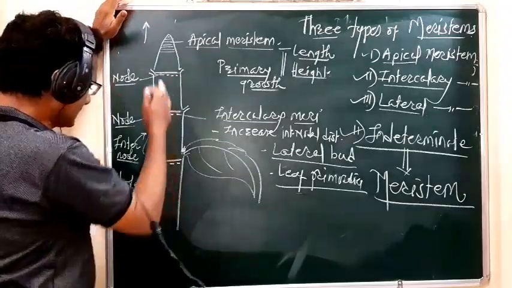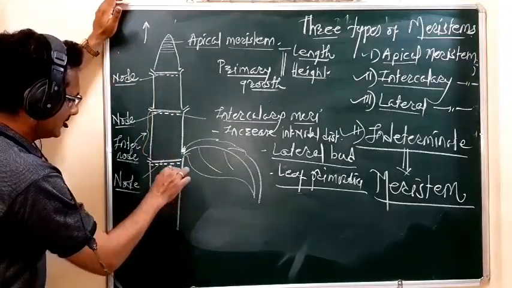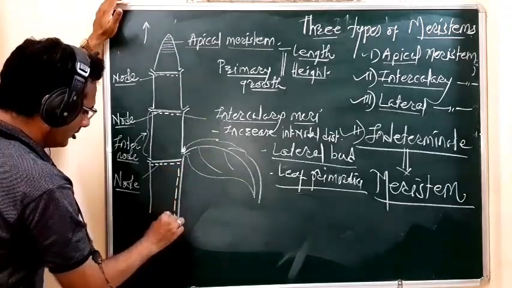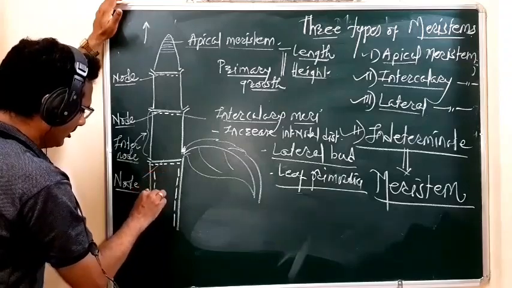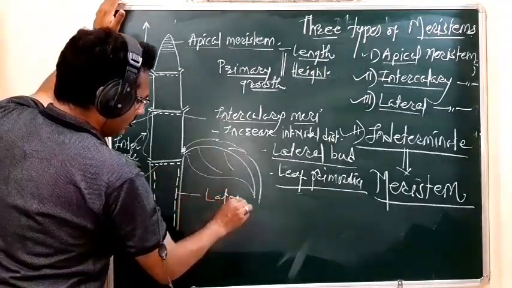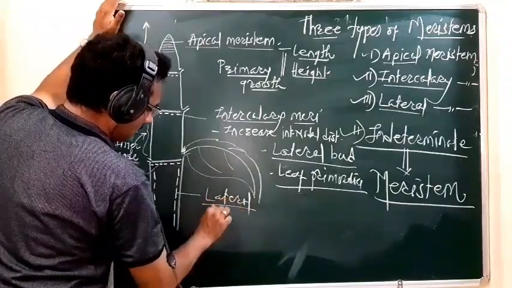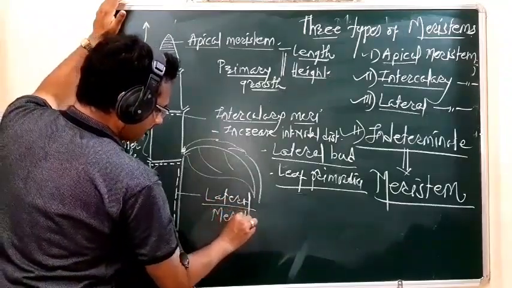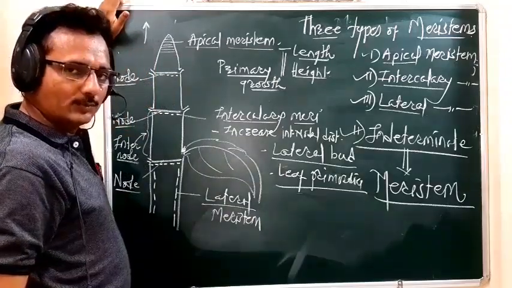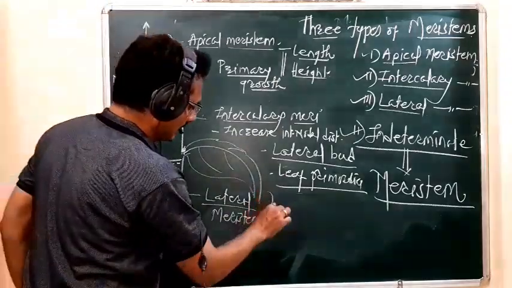Okay, so this is the stem, and what is the lateral side? This is the lateral side. So this is the position of the lateral meristem. So this is the lateral meristem. The lateral meristem is of two types. Okay, two types of the lateral meristem.